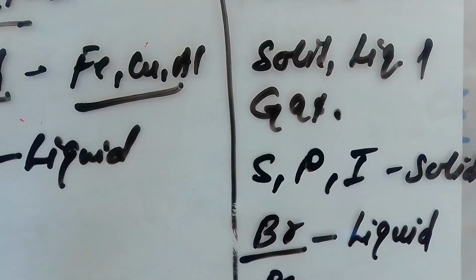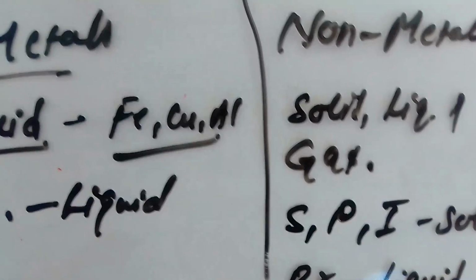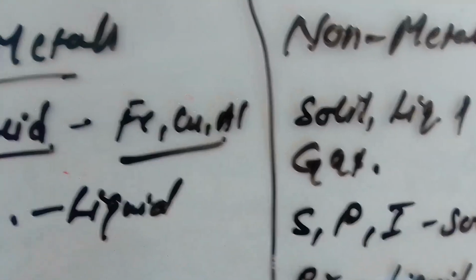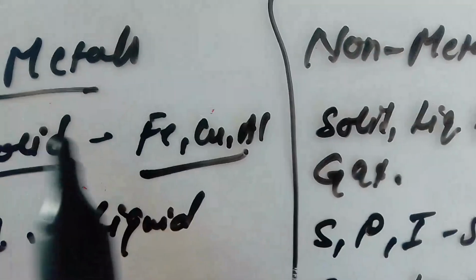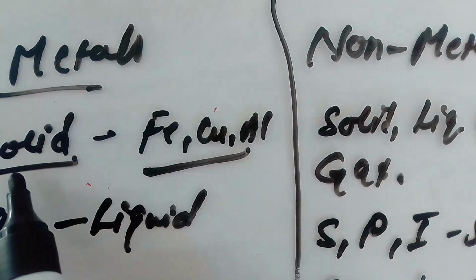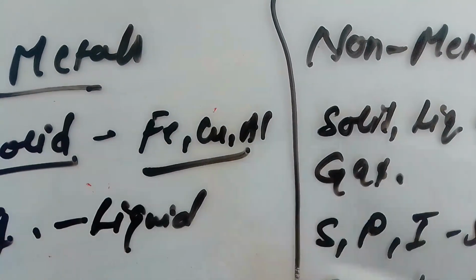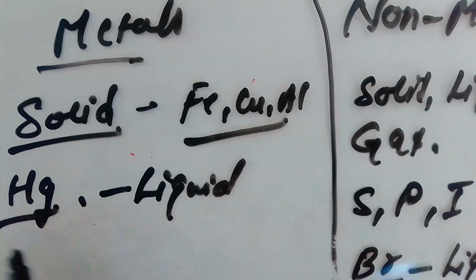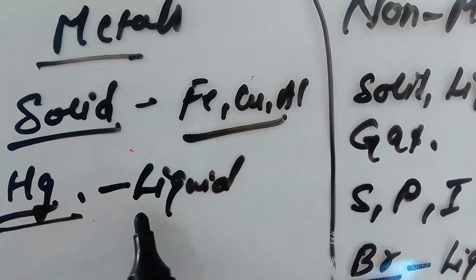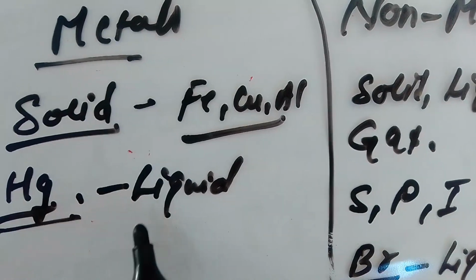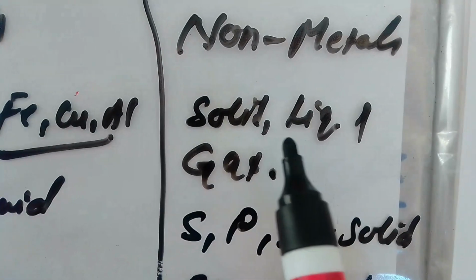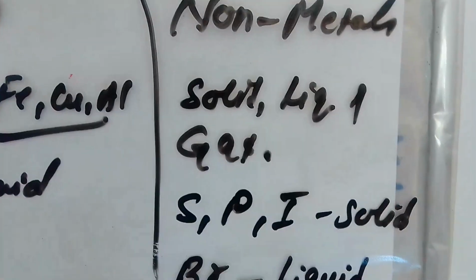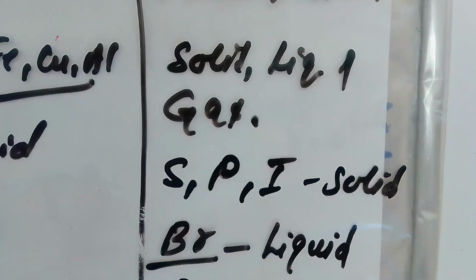So you can compare here the physical states. Metals are generally solid in nature. Examples: iron, copper, aluminium. Mercury is the exception, which is liquid, whereas non-metals occur in solid, liquid and gaseous forms.